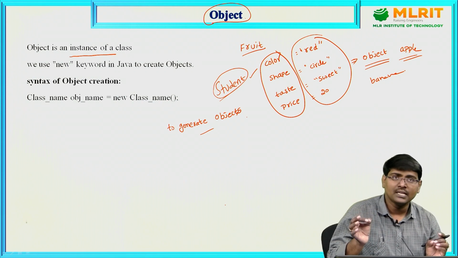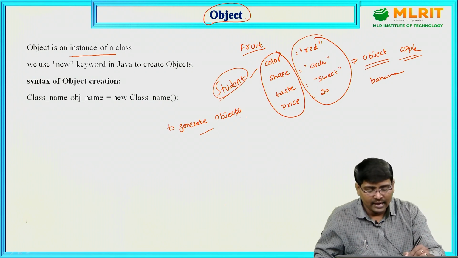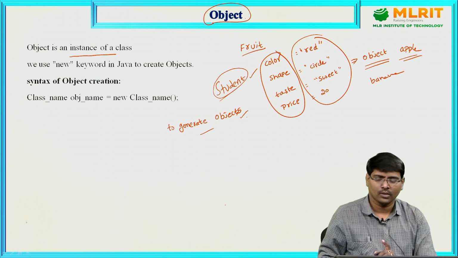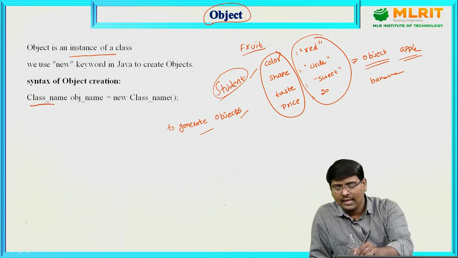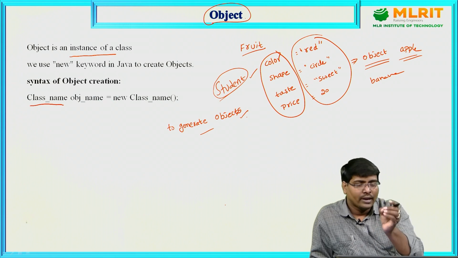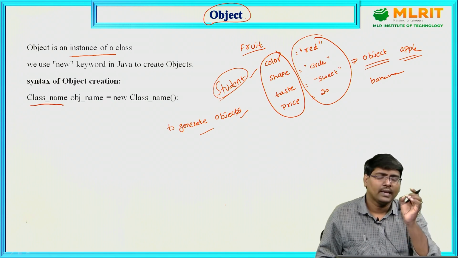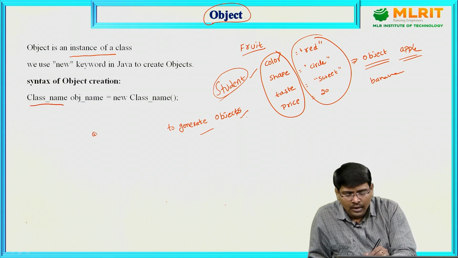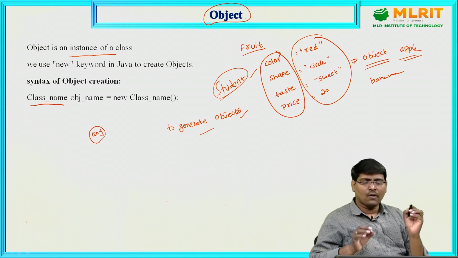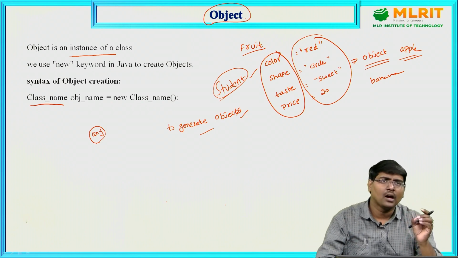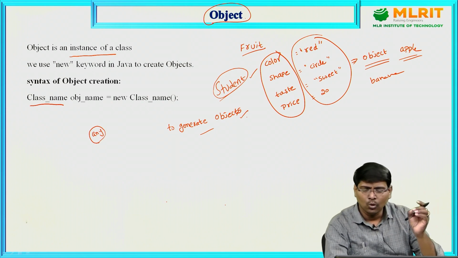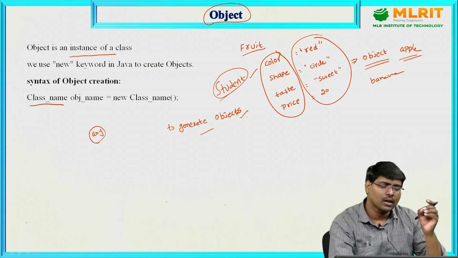By using a class we can create multiple objects. Now what is the syntax of the class? Class name. A Java program can consist of any number of classes. There is no restriction on the number of classes.